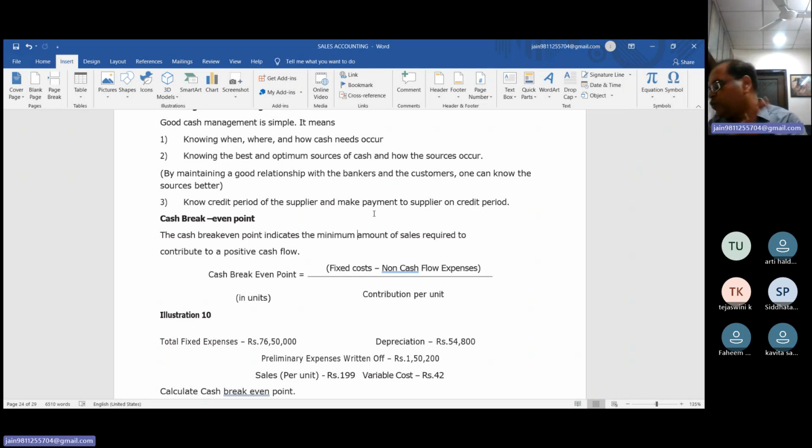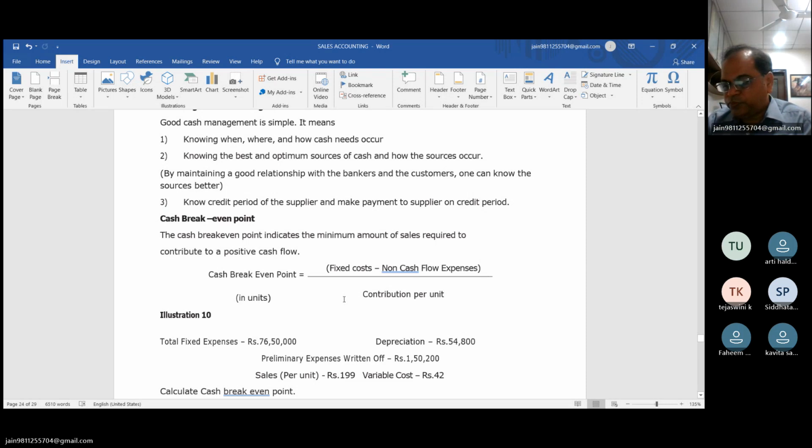Now beta, we have to just have the knowledge of what is fixed cost. As per cost accounting, there are three types of expenses: variable cost or variable expenses, fixed cost or fixed expenses, and semi variable cost or semi variable expenses. Okay, beta.